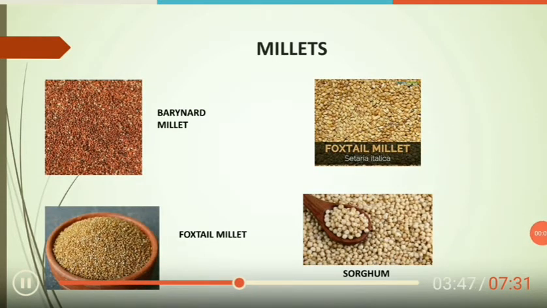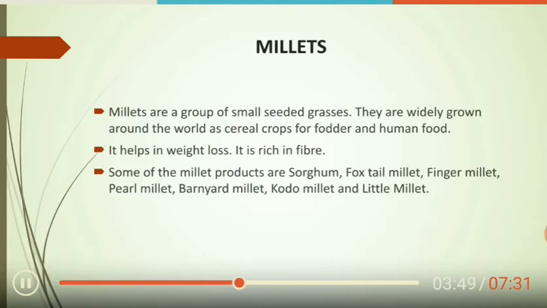Next, millets. Millets are a group of small seeded grasses. They are widely grown around the world as cereal crops for fodder and human food. It helps in weight loss. It is rich in fiber. Some of the millet products are sorghum, foxtail millet, finger millet, pearl millet, barnyard millet, kodo millet and little millet.